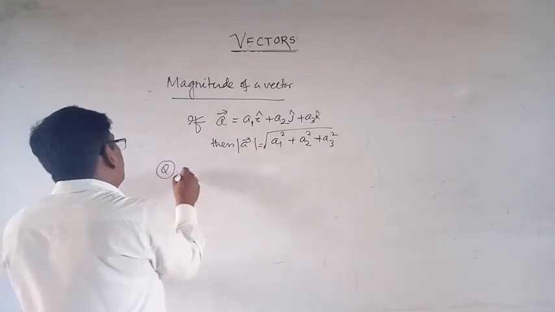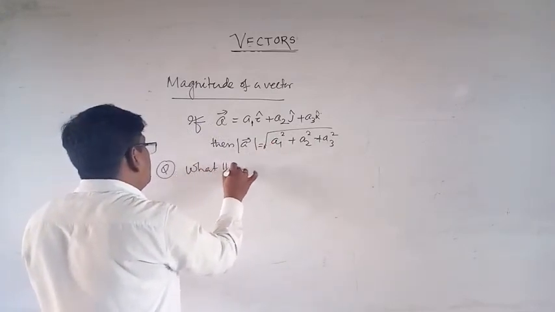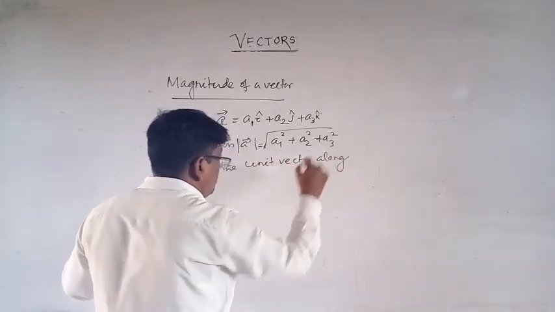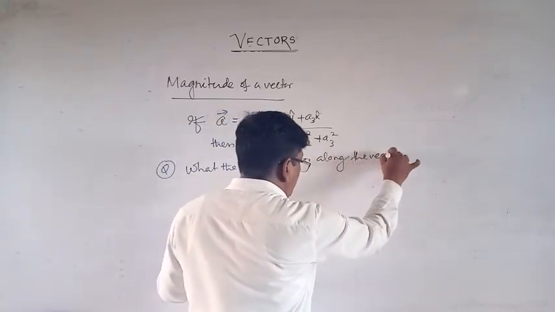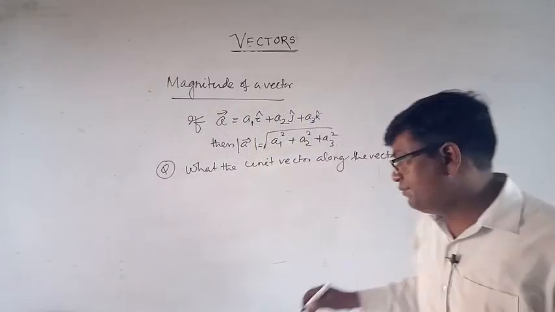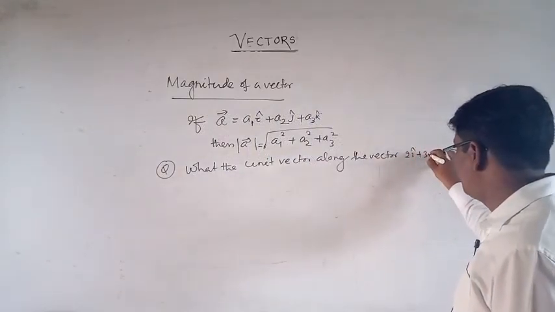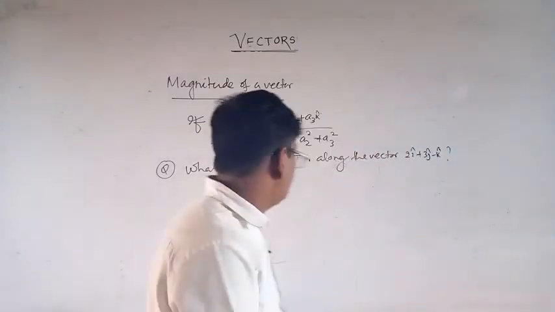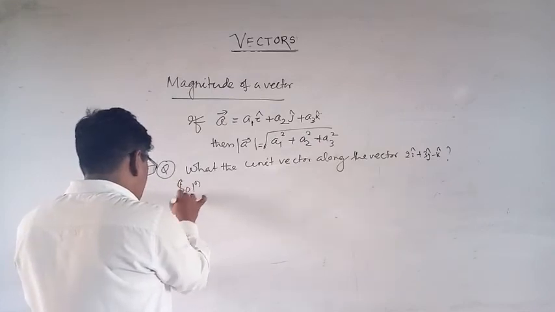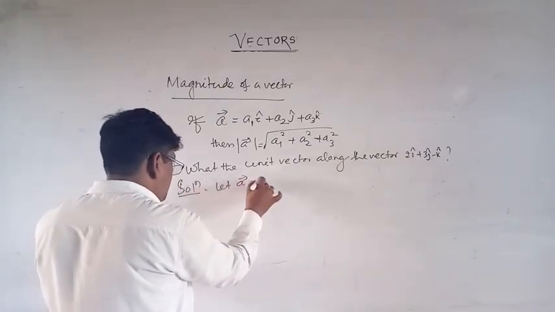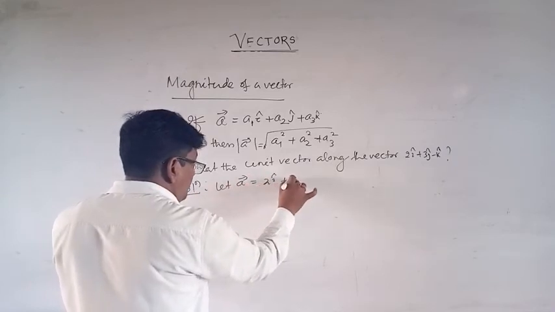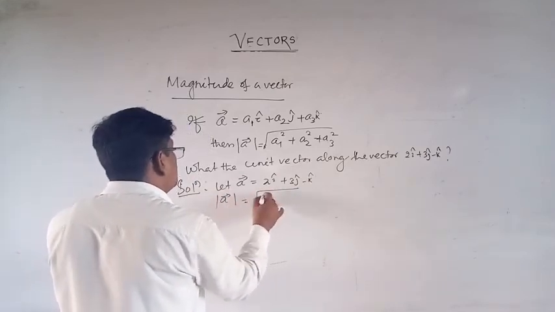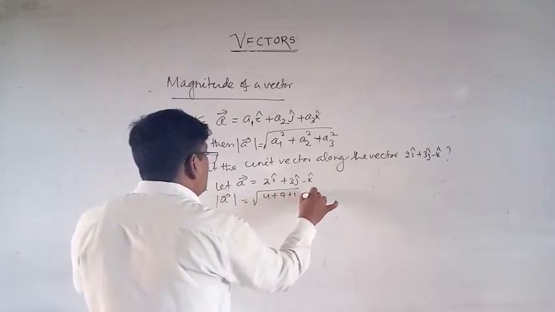Question: what is the unit vector along the vector 2i cap plus 3j cap minus k cap? This is the question. So the answer is what? Solution: let A vector be equal to 2i cap plus 3j cap minus k cap. So magnitude of A is equal to root over 2 square means 4 plus 9 plus 1, root over 14.